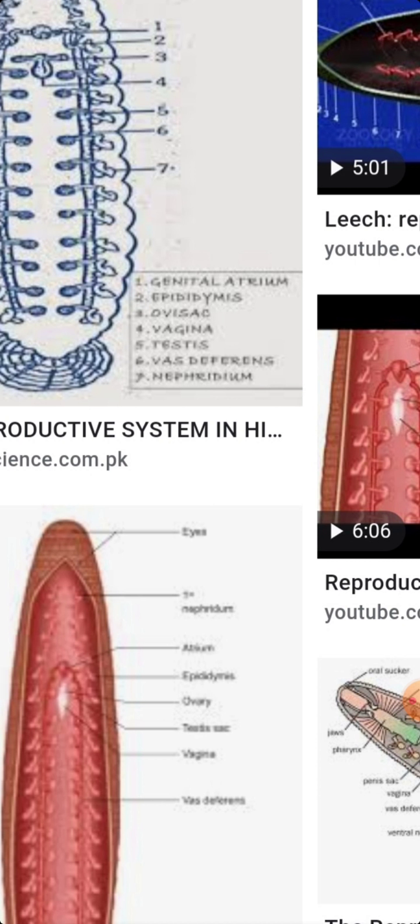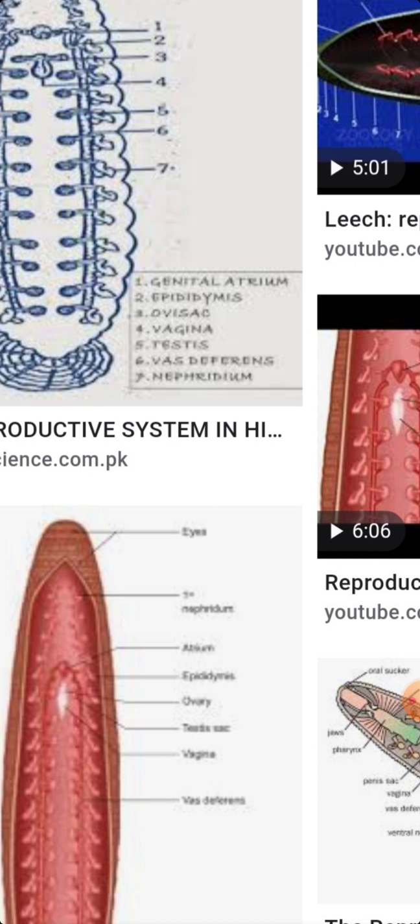The secretions of the prostate chamber glue the spermatozoa to form spermatophores, which are transferred through the penis into the vagina of the partner leech during copulation. So here the penetration is occurring for the reproduction purpose.